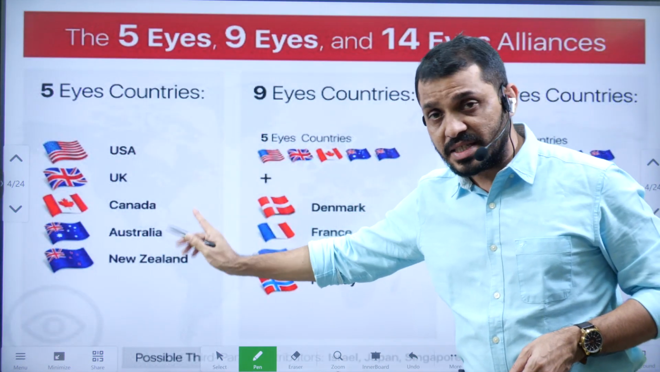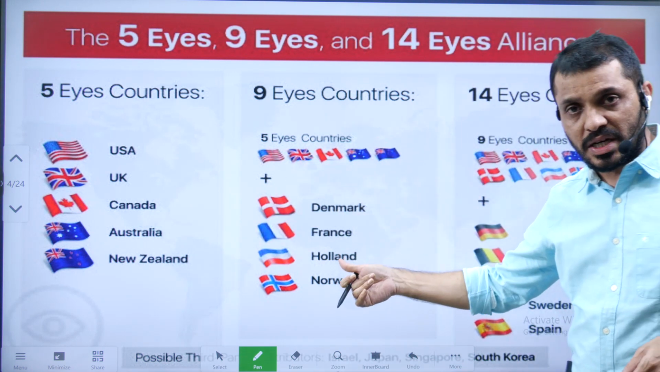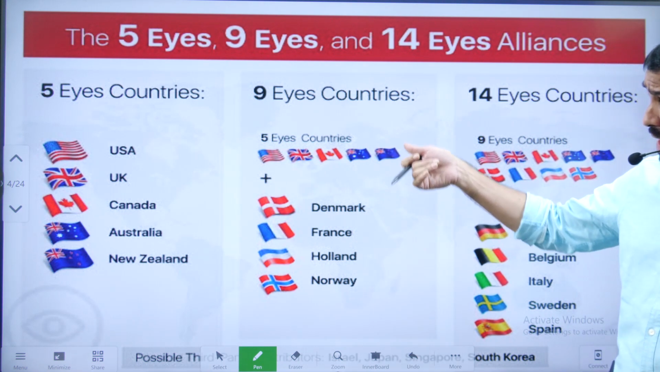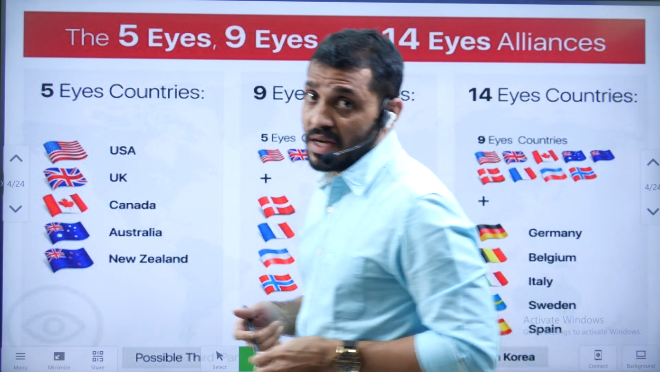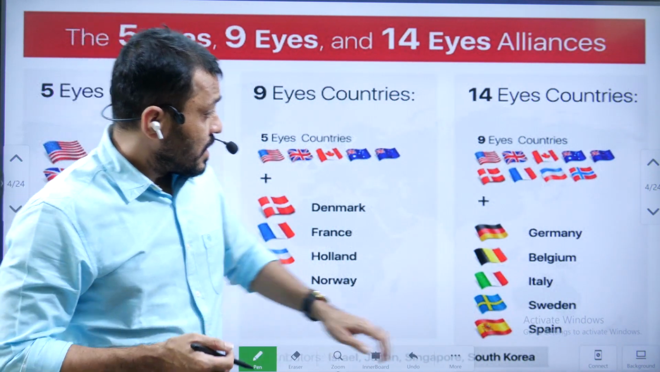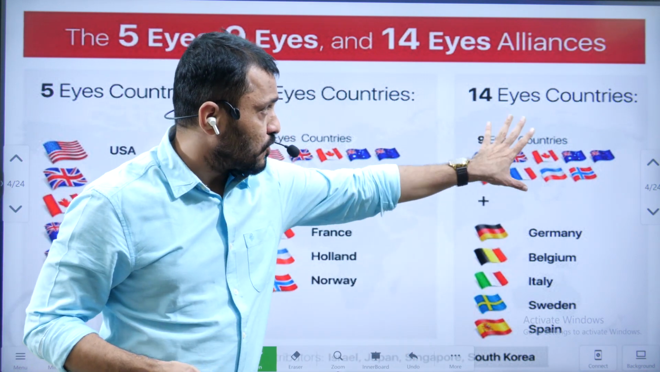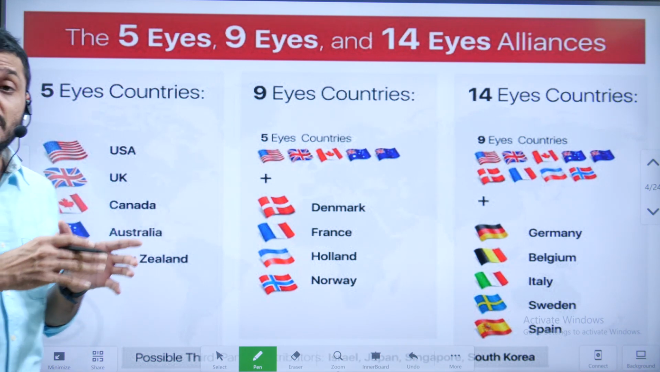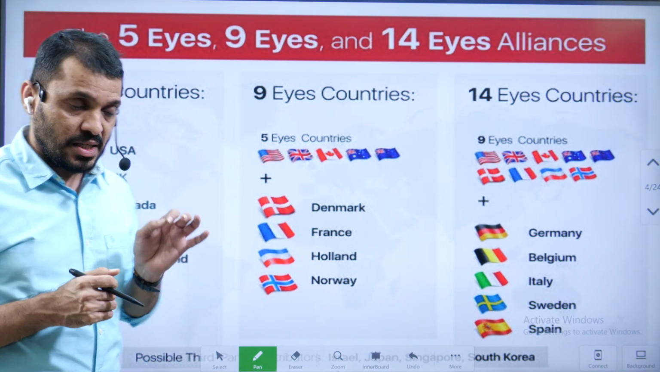This Five Eyes alliance expanded further by adding few more countries, Denmark, France, Holland, and Norway, popularly known as Nine Eyes countries. And this Nine Eyes alliance added with further five countries became the 14 Eyes countries. So these are some of the names given to the expanded form of the Five Eyes alliance.